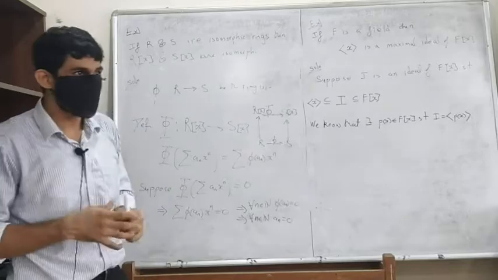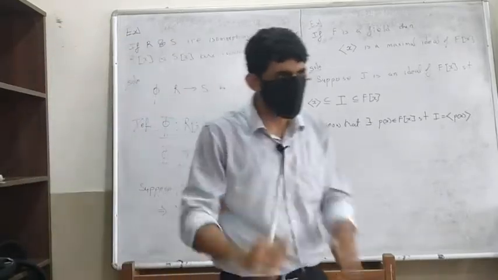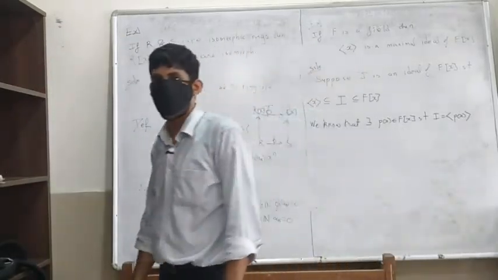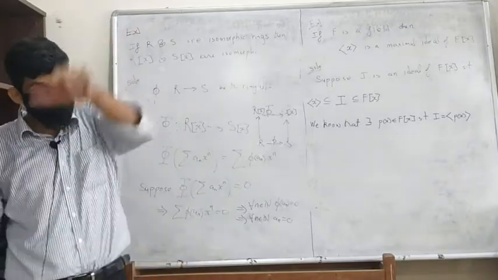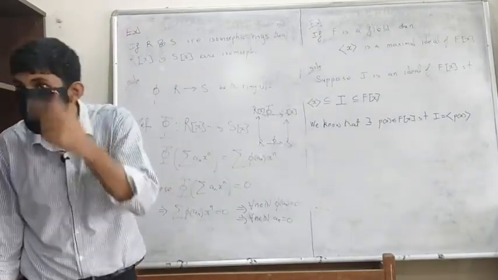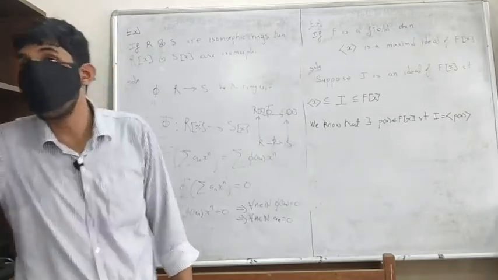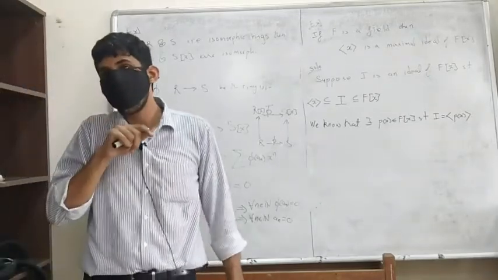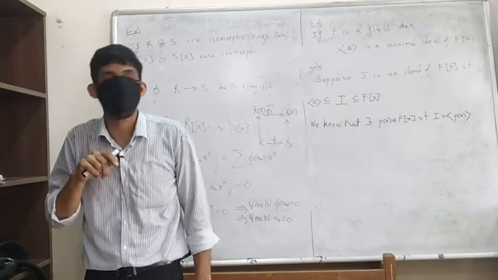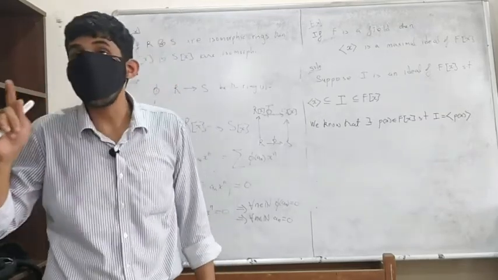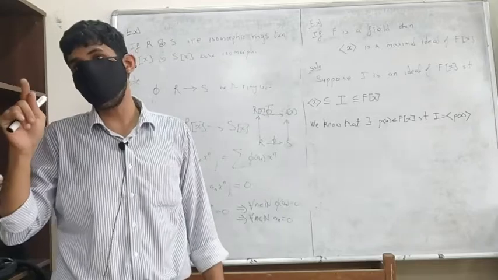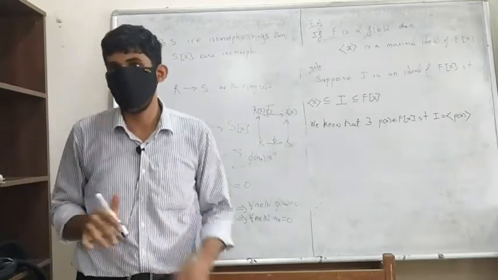Let me put it another way. What can you say about the degree of p(x)? If x is a multiple of p(x), what can you say about the degree of p(x)? It could be 1 or 0, right?